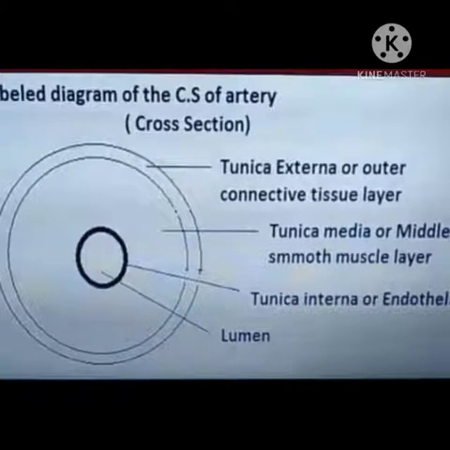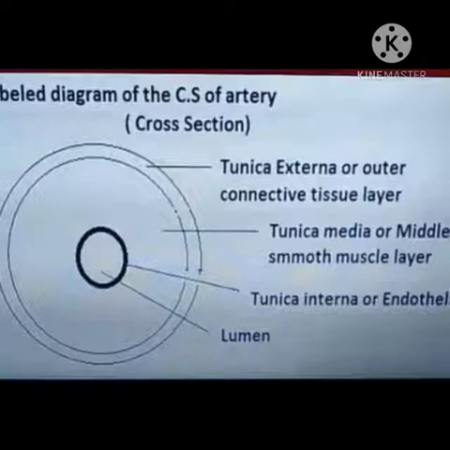Now arteries have a narrow lumen. Just look at the narrow lumen. Lumen is that through which the blood flows. So look at this diagram. Arteries have thick muscular walls and are highly elastic blood vessels with narrow lumen. Blood in arteries flows in spurts. Why?